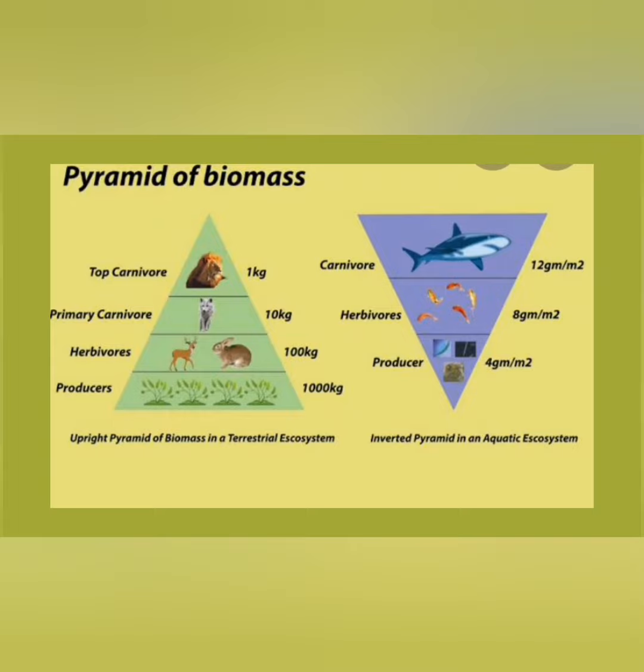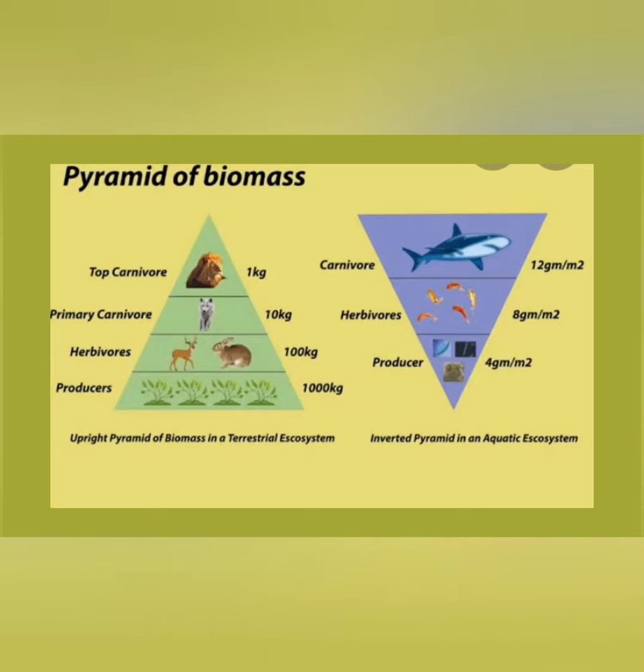This image shows an example of a pyramid of biomass, and you can see two types of pyramid here: upright pyramid and inverted pyramid. An upright pyramid of biomass we can find in a terrestrial ecosystem, and an inverted pyramid in an aquatic ecosystem.